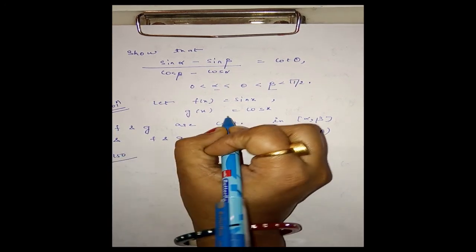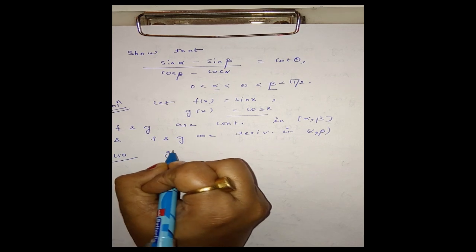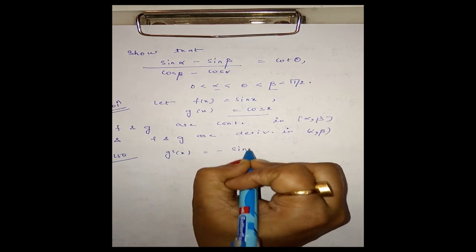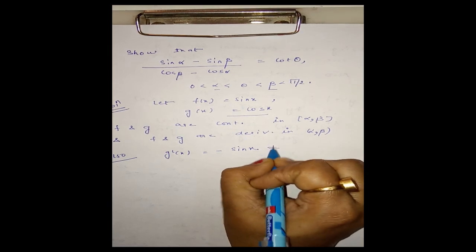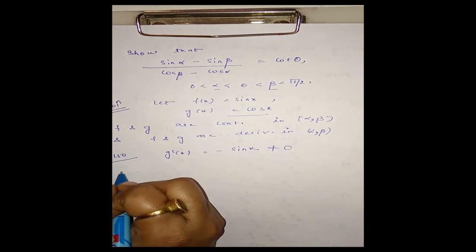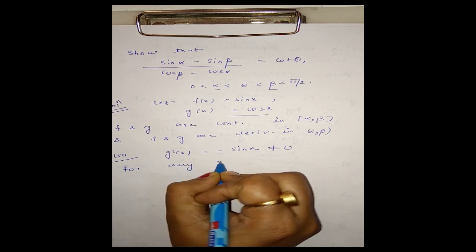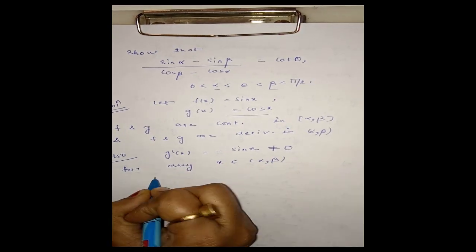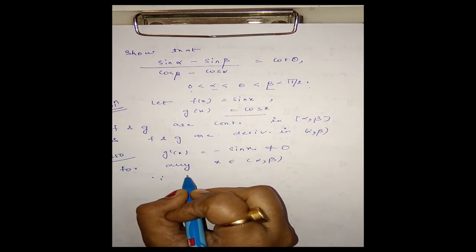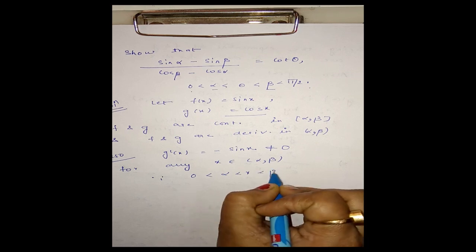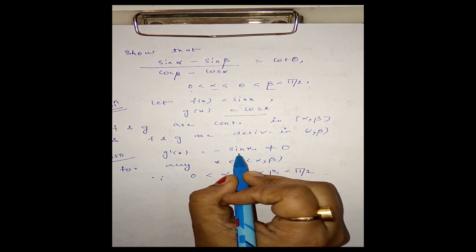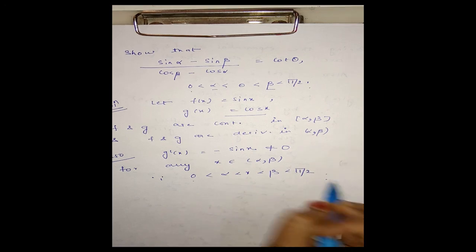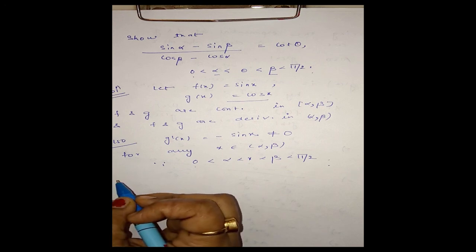Now next, also g of x is cos x, therefore g dash x will be minus of sin x, and it is not equal to 0 for any x in the open interval (alpha, beta), since alpha beta lies in the interval 0 to pi by 2. Since 0 less than alpha less than x less than beta less than pi by 2. Okay, in the first quadrant, 0 to pi by 2. It is nowhere 0. Therefore, all the three conditions of CMVT, Cauchy's mean value theorem, are satisfied.